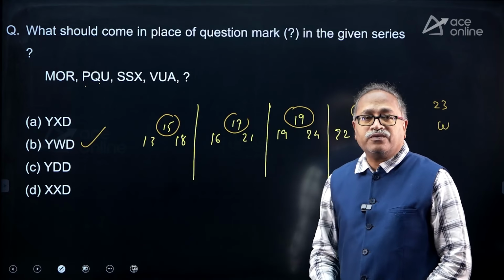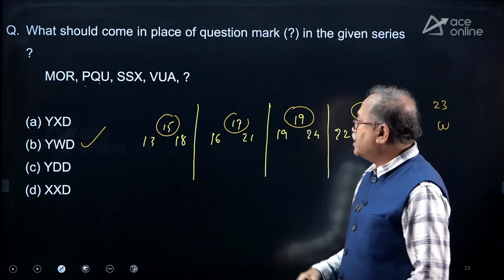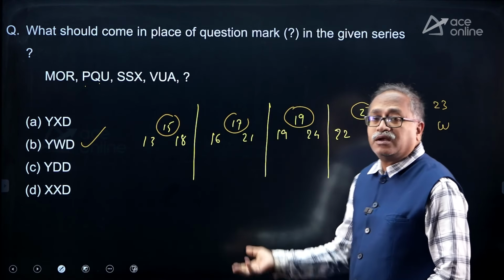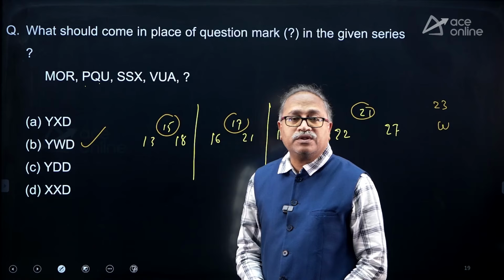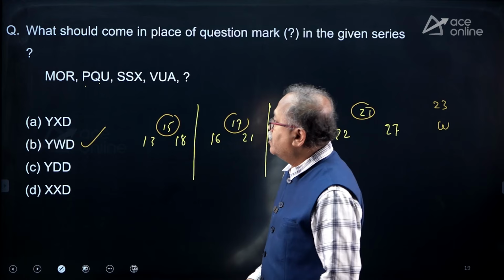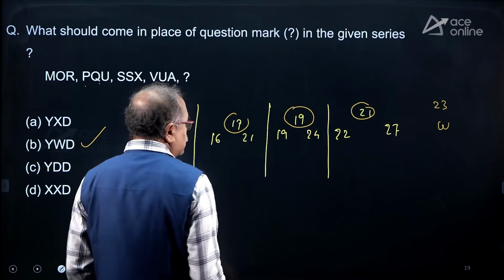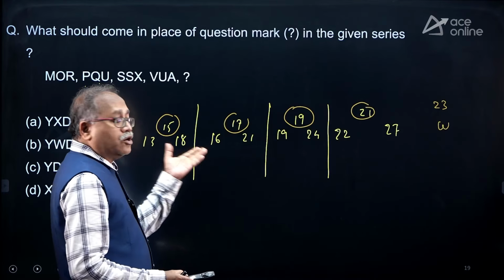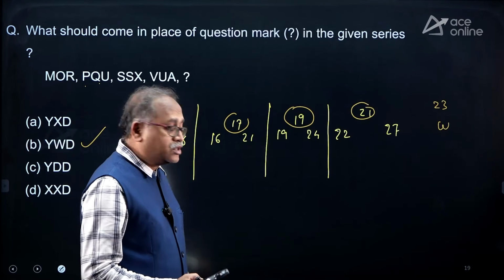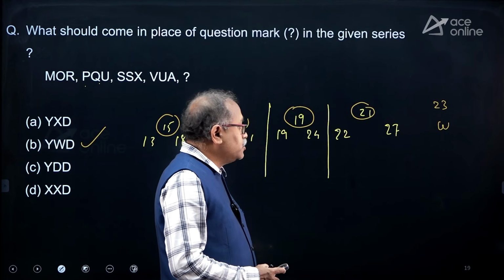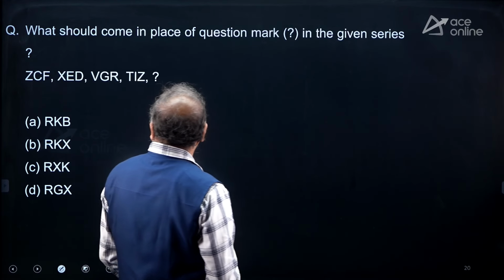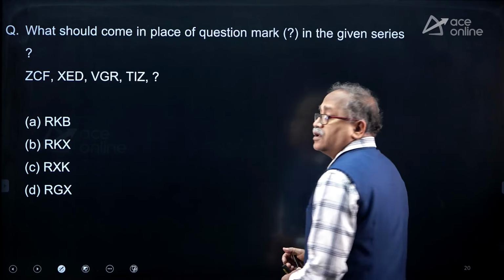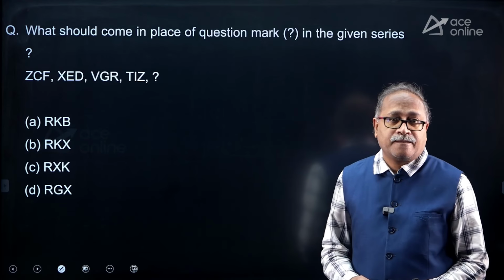You are saving a lot of time, not finding out every letter. So just strike the answer, move on to the next. That's how in the competition we do. Hope you are understanding it. There is nothing to explain in the question, only the letters and their relative numbers. Moving on to the next here, and again this question is letter series.